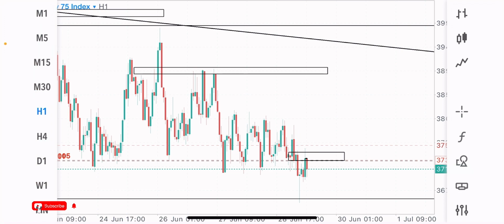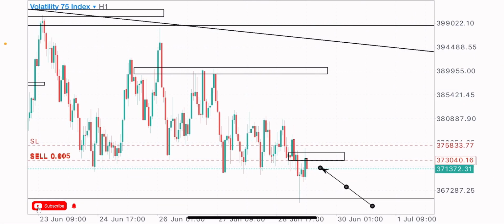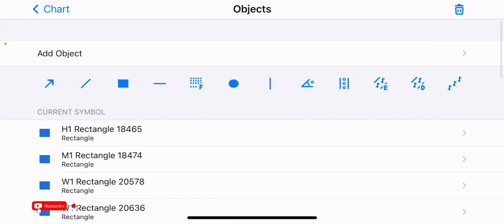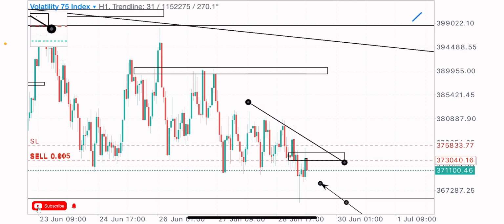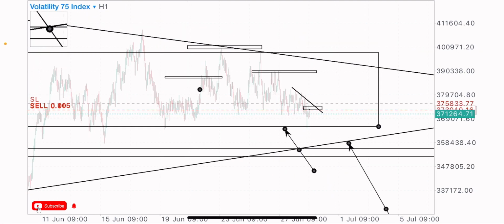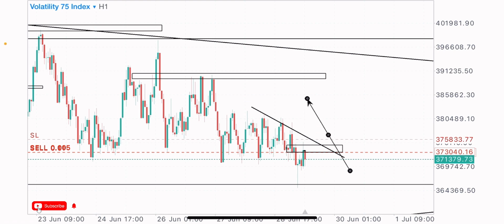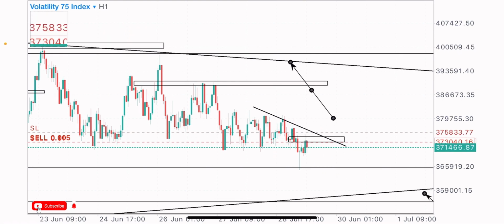Yeah, so how did I get into the sales at this point? How did I take the sales on V Central Index at this point? How was I able to see this sell opportunity at this zone? Yeah, so I saw this structure on the 1 hour time frame, this lower high structure, because I've been seeing the market consolidating for some days now. Even though we have not gotten the breakout of this consolidation yet, I still expect the short-term sales, even the long-term sales. Everything is looking bearish on V Central Index.